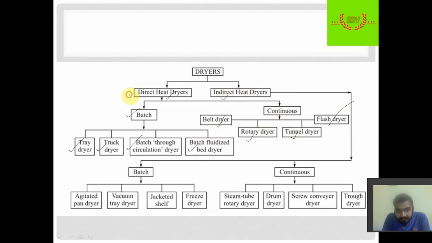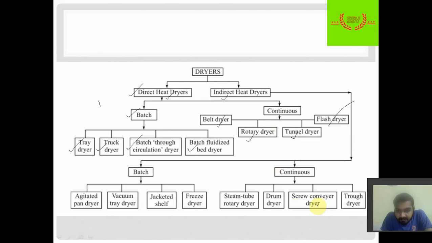In direct heat dryers we use direct contact of the gas with the solid, while in indirect heat dryers there is no direct contact between the hot gas and the solid.